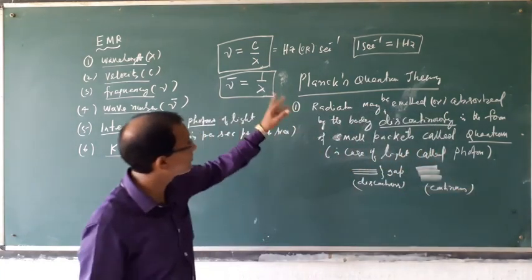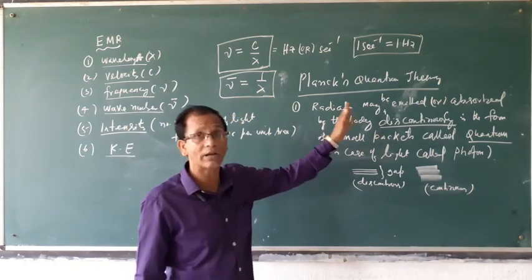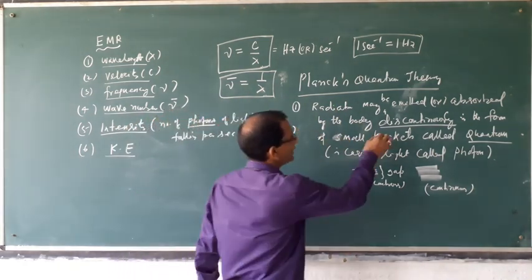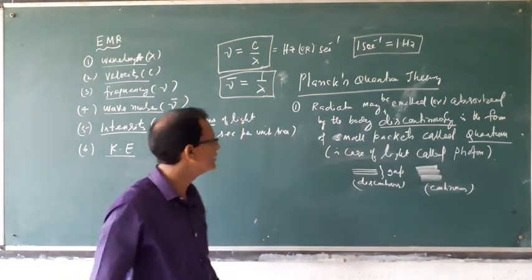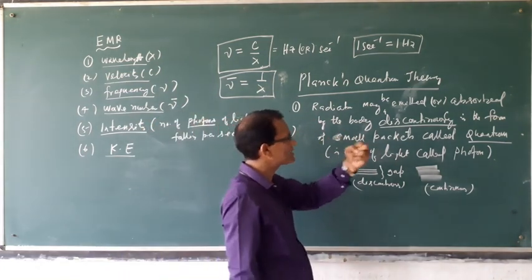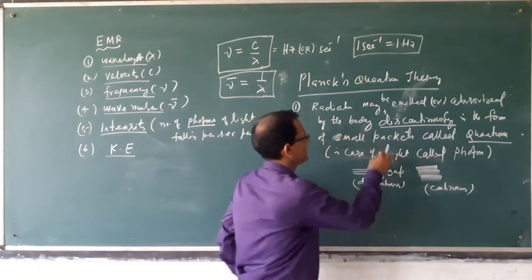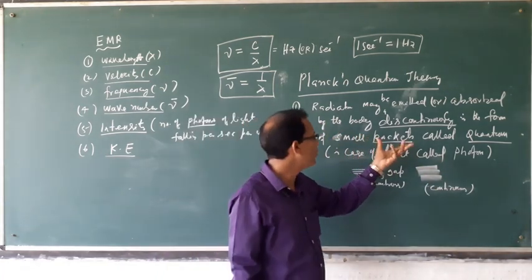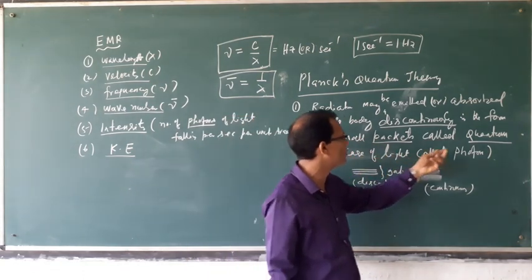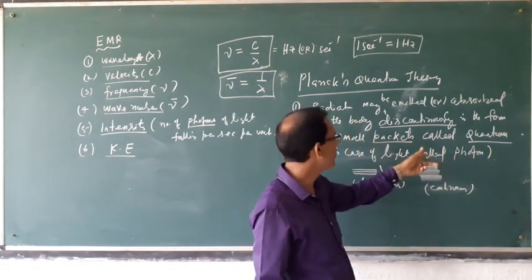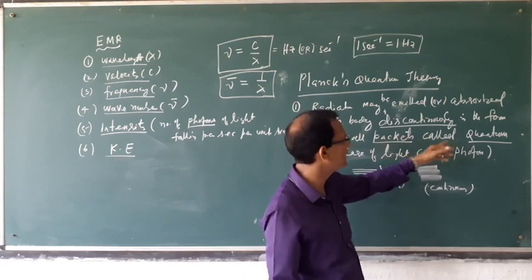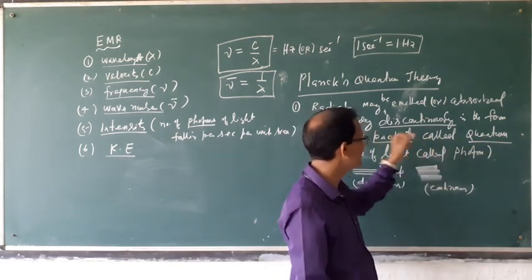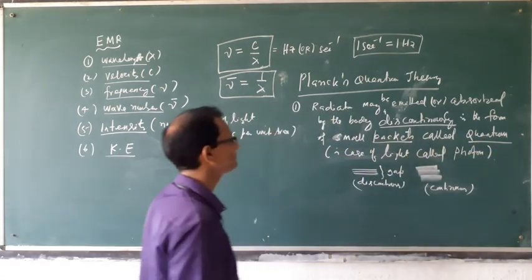But as per Planck, energy is emitted or absorbed by the body always discontinuously in the form of small packets. Another new name in quantum chemistry, that is packet. One packet means one quantum, which is called photon.